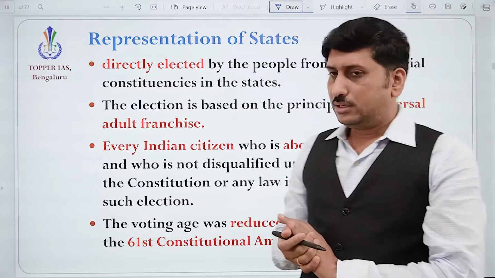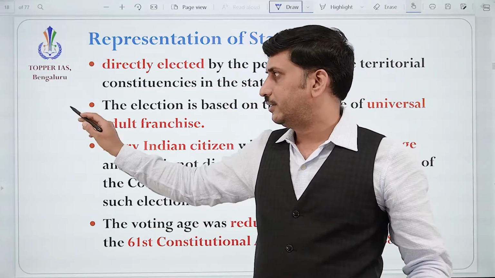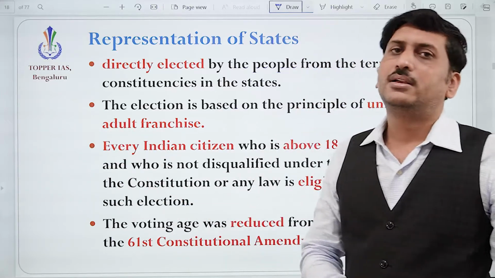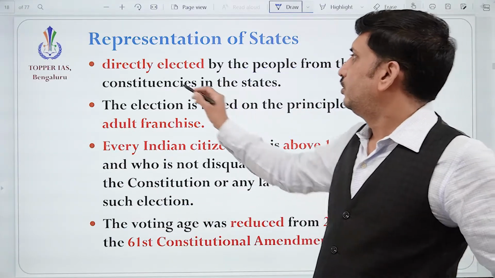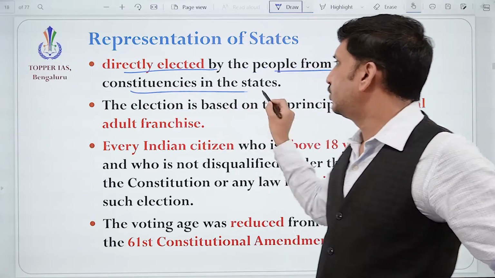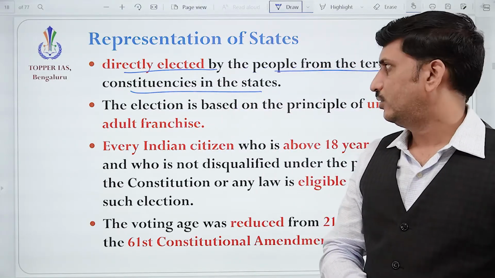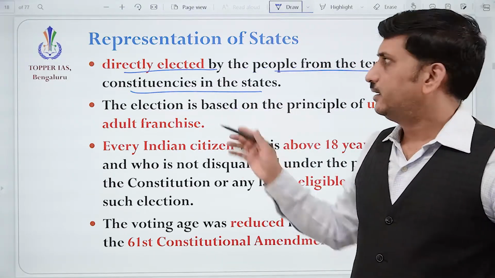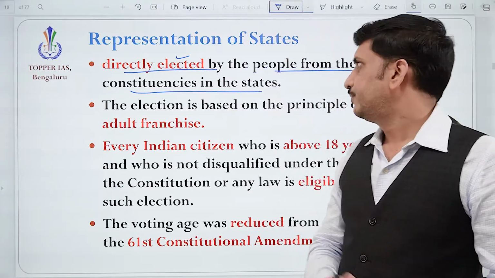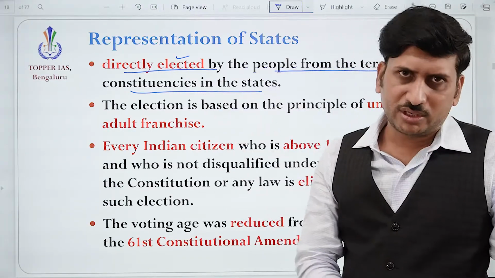Now again we'll understand that from the states, from the union territories, and from the nominated members. So we know that it is directly elected by the people from the territorial constituencies in the states. We all vote directly for our MPs and MLAs from the territorial constituencies.